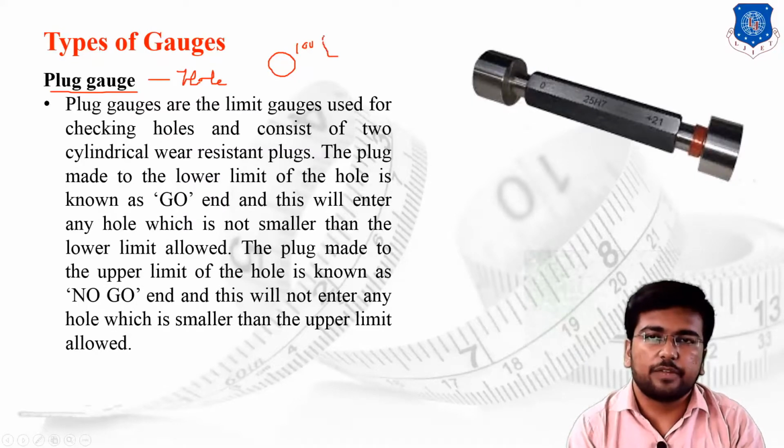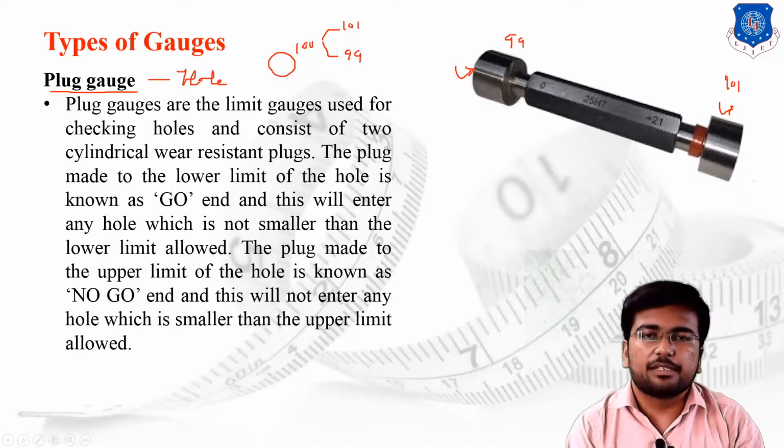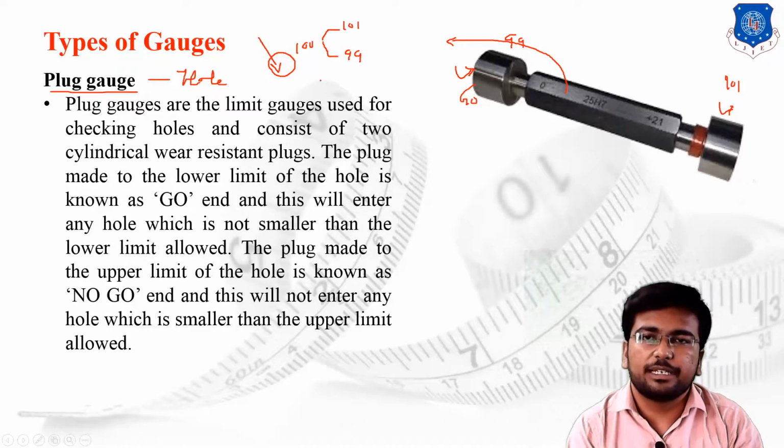Then I have two different values, let's say the bottom side 99 and the top side 101 mm. Then I will design a gauge, which is known as a plug gauge. Here the dimension of the plug is 99, and here the dimension is, let's say, 101 mm. I will simply take this particular plug and fit it inside the hole. If the plug passes through the hole, then this is the go side and it must pass through the hole. If it is passed through the hole, then I can say that since I have taken the dimension of 99, the dimension of the hole is greater than 99, because it will easily accept the shaft.